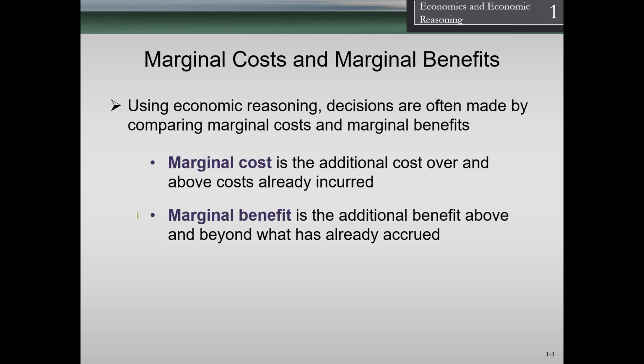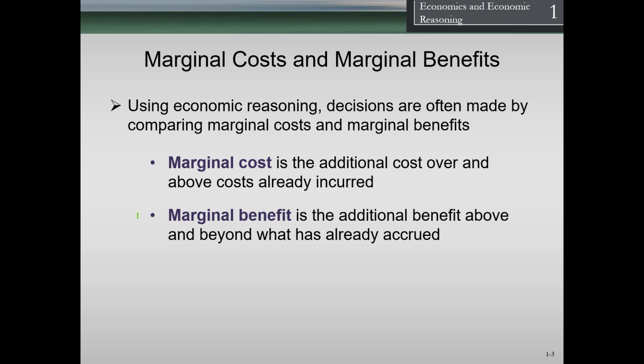A dollar is a unit of measure that is somewhat standard, even though it fluctuates with inflation. But when we think about marginal cost and marginal benefit, there are many other things that influence what a cost is and what a benefit is. Our time is a cost, and the energy that we put into something. And different people could have different ideas of what is a marginal cost and benefit to them.